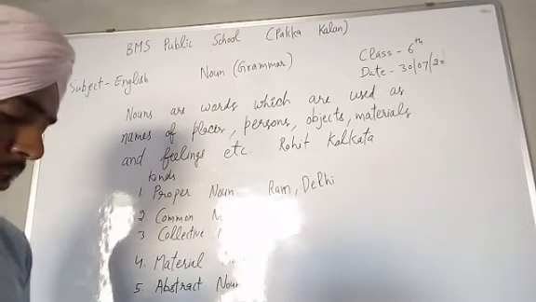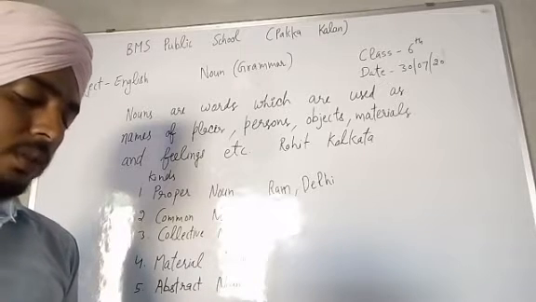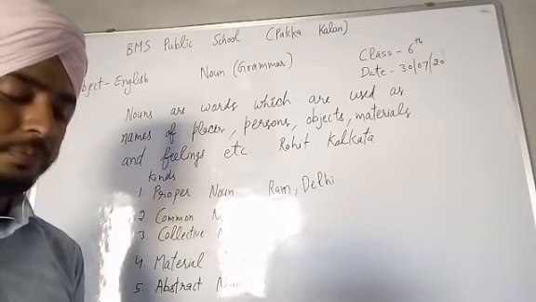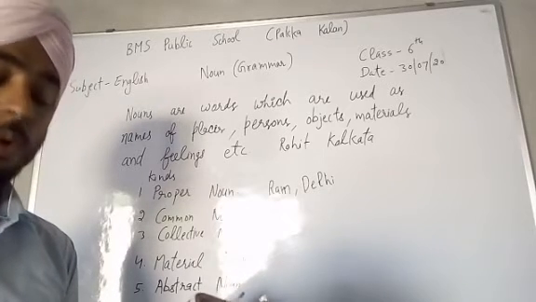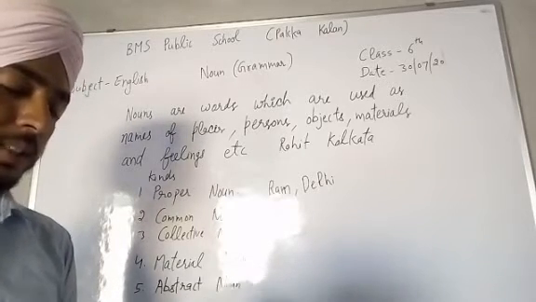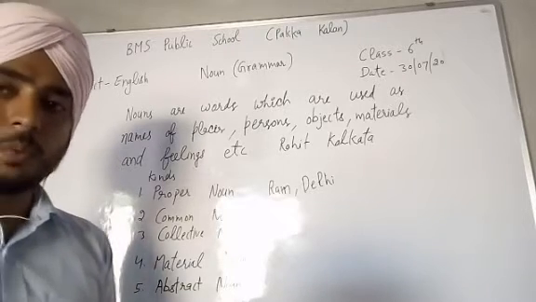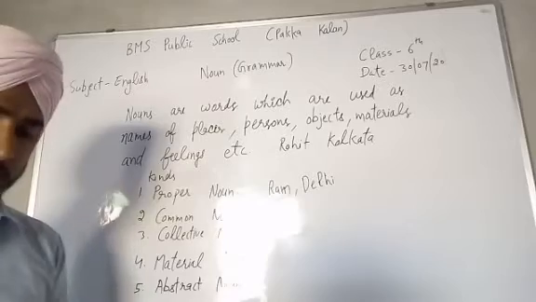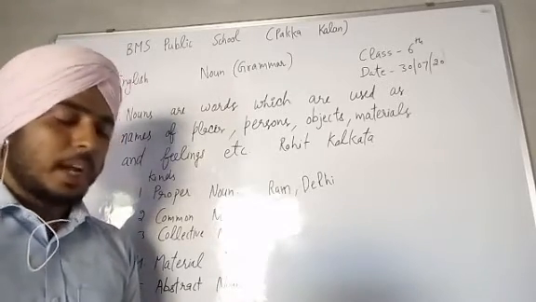Second type is common nouns. So what are common nouns? Names used for all members of a group or class or category. The names which can be used for a whole group of members, that is known as a common noun. For example, woman is used for all the women. And second is city, could be used for any city.